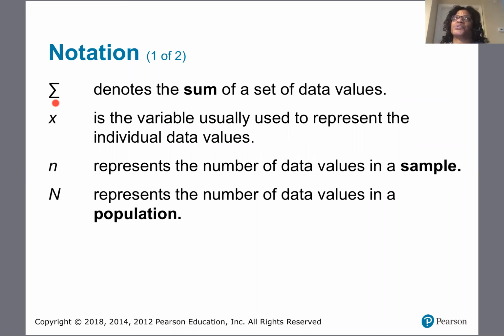So we're moving into Greek terms or Greek notation. The letter x is the variable that represents an individual data value. A lowercase n represents the number of data values in a sample, and the uppercase N represents the number of data values in a population.